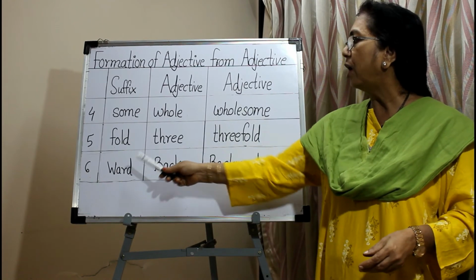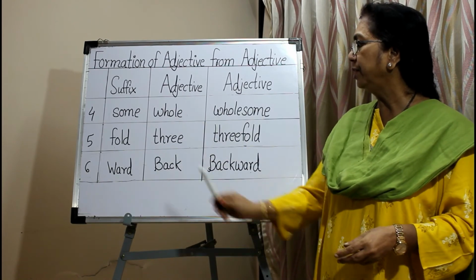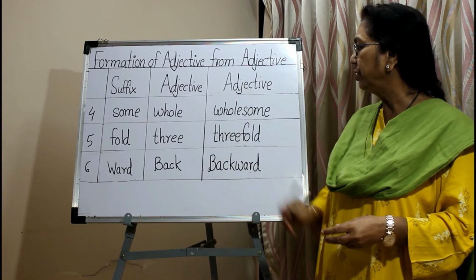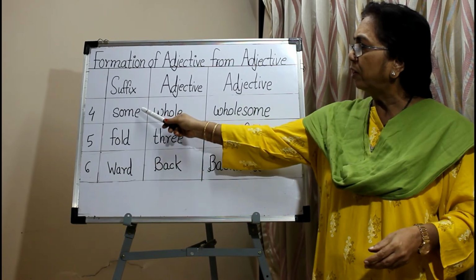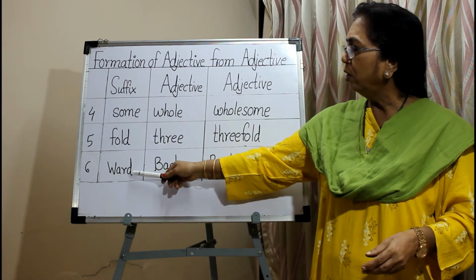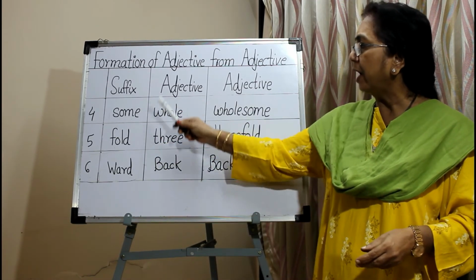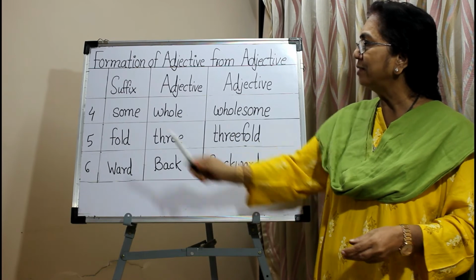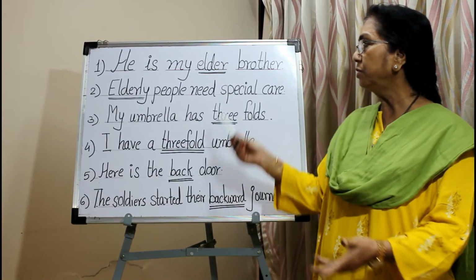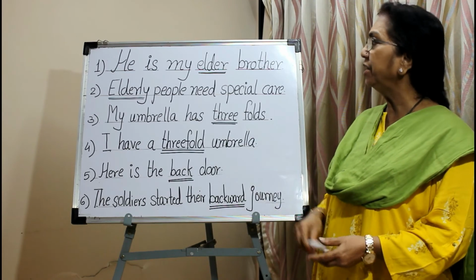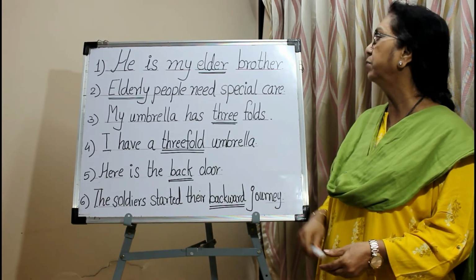The word ward is added to the adjective back and the adjective backward is formed. So here the words some, fold, ward are added to the adjective as a suffix to form these new adjectives. Now see the sentences, adjectives which are formed from the adjective.